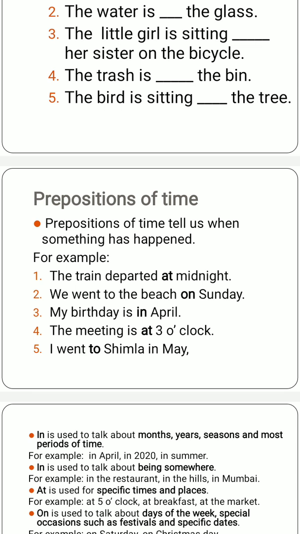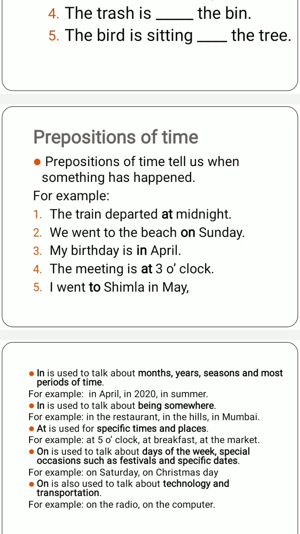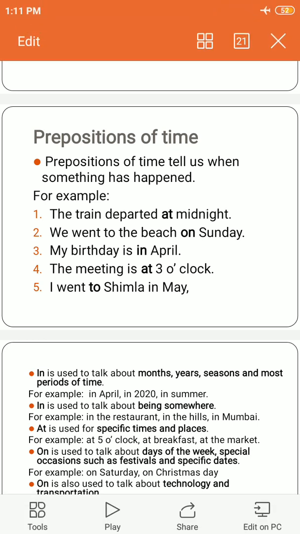We went to the beach on Sunday. When did we go to the beach? We went to the beach on Sunday. Usually for days, for months, for time, for years, we use at, on, in. Okay, my birthday is in April. April is a month and my birthday falls in April, so in is the preposition of time. The meeting is at 3 o'clock. Timing is being told to us, so for time we use at. We went to Shimla in May. When did we go to Shimla? In May. Here in is also the preposition of time.